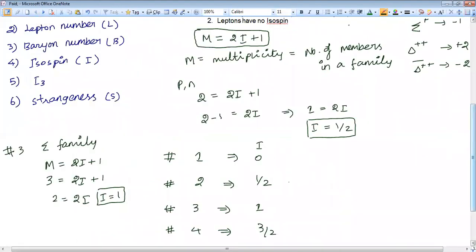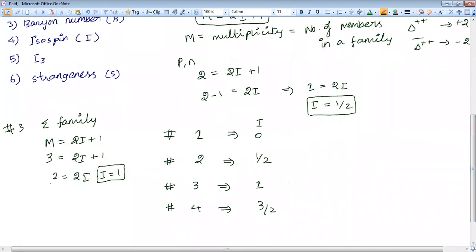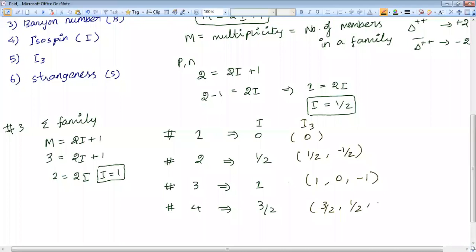I will write here how the values will come: 1 by 2, minus 1 by 2; 1, 0, minus 1; 3 by 2, 1 by 2, minus 1 by 2, minus 3 by 2.